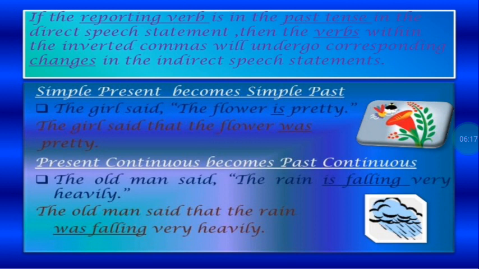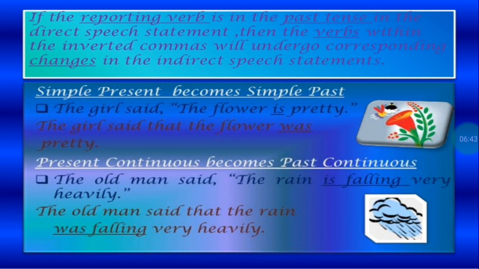If it is present perfect, it becomes past perfect. That means whatever the tense of the verb is in the direct speech, it will change to the corresponding past tense. For example, simple present tense becomes simple past tense. Now the example that we have here is, the girl said, "the flower is pretty."